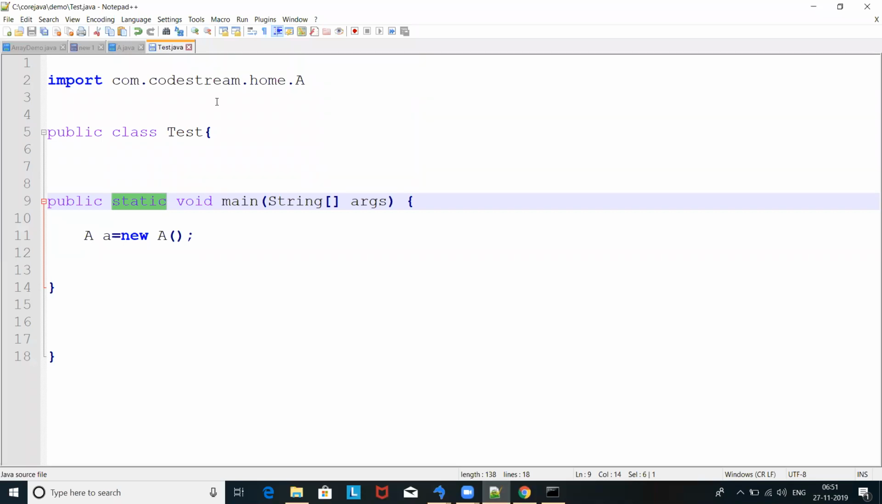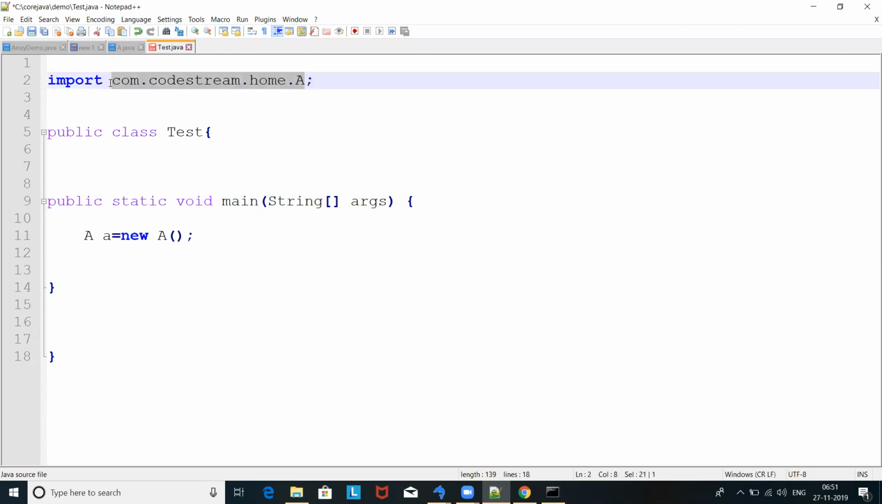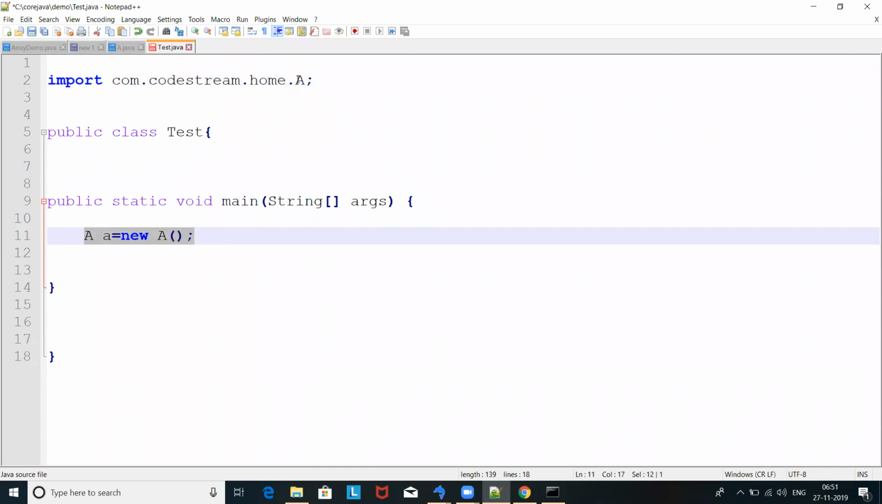Whenever you are using it, you have to use the import statement, and you have to import that package along with the class, not directly the package. You have to import the class. It's a fully qualified name. What is the fully qualified name for class A? It is com.portstream.home.A. So this is the fully qualified name for class A. We have to mention the fully qualified name. Then the compiler will easily understand that okay, this A we are already using, then we can go with that. That is how the compiler will work with this package concept.